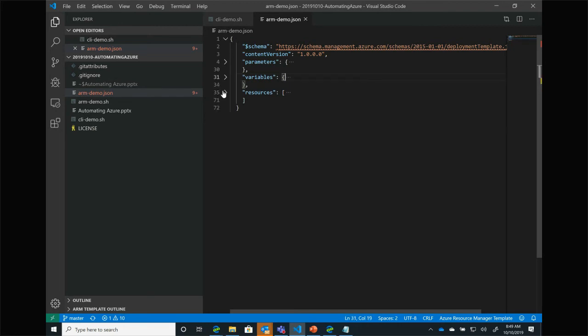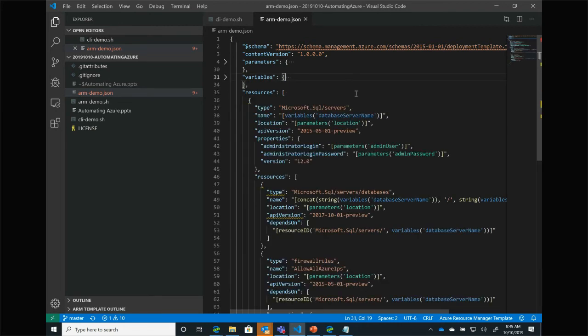And finally, the meat of my ARM template is going to be the resources section. The resources section is going to define all the resources, hence the name, that my ARM template is going to deploy. In this case, I want to deploy a SQL server. I want it to have a name that is whatever value is in my database server name variable. I want it to live in the place that I specified as the location. I want the version to be this API version, and I want to set some properties on that database, namely, what is my username and password, right? What database version do I want?